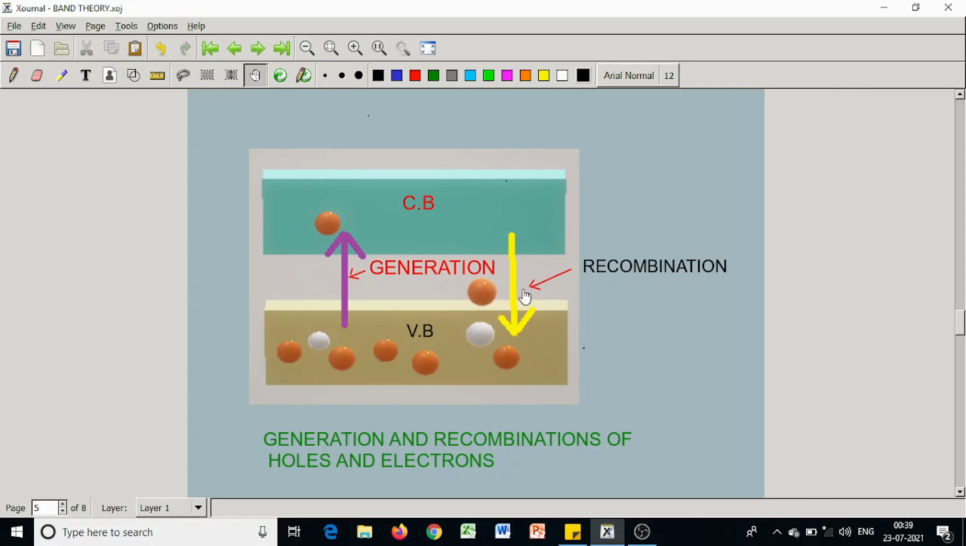The generation and recombination of electron-hole pairs go on simultaneously. However, in thermal equilibrium, the rates of generation and recombination become equal, and we get a definite number of electron-hole pairs per unit volume of the solid at a particular temperature. If the temperature of the semiconductor is increased, a new equilibrium is reached with greater electron and hole concentrations.